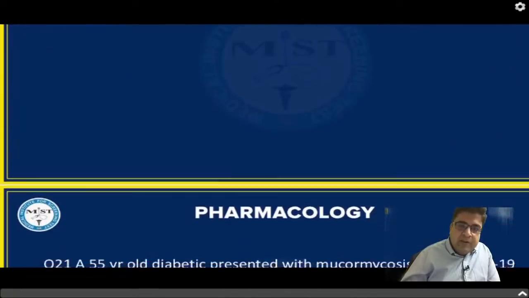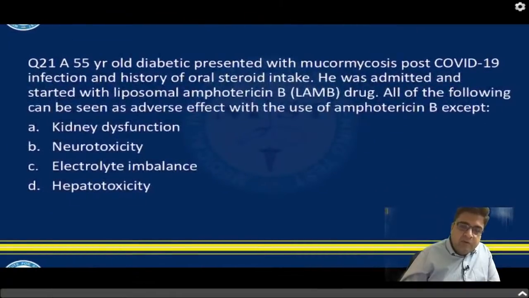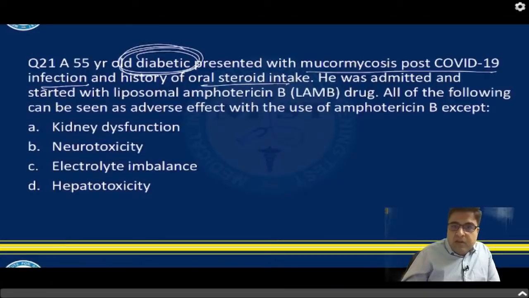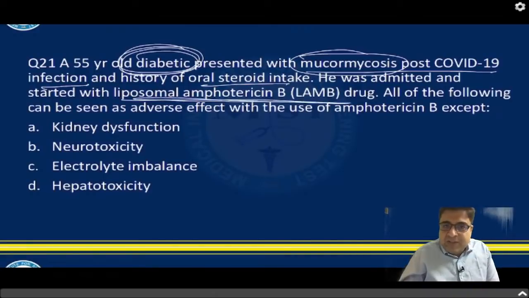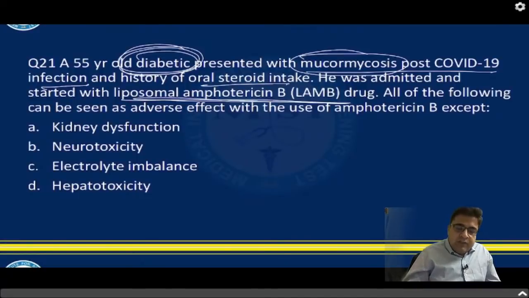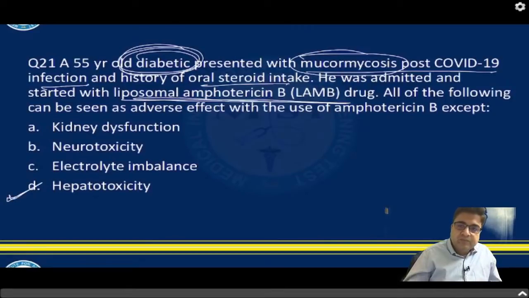So question number 21. Patient is suffering from mucormycosis after COVID-19 infection, where the patient has taken steroids. The patient was diabetic already and has now developed mucormycosis because he took steroids during COVID-19. Now you have started liposomal amphotericin B, which is the drug of choice for this condition. Which side effect cannot be associated with amphotericin B? The answer is hepatotoxicity.